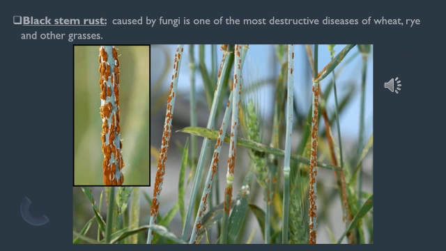So children, here you can see the first disease in case of plants that we are studying, black stem rust. This black stem rust is caused by fungi. It is one of the most destructive diseases in case of wheat crops, rye and other grasses. Here in the picture you can notice how the stem is getting rusted. You know what rust means, isn't it? And this is caused by the fungi.